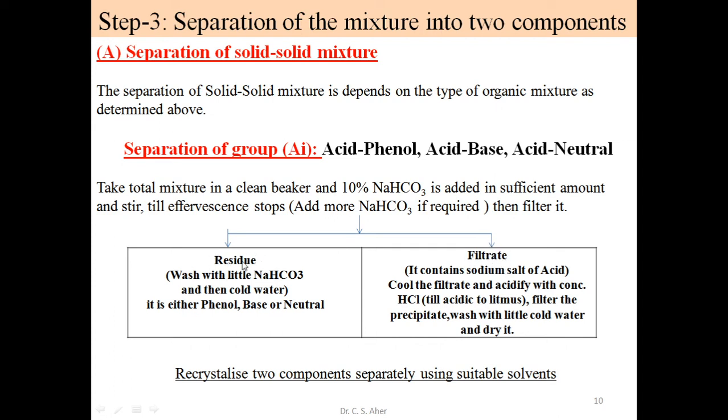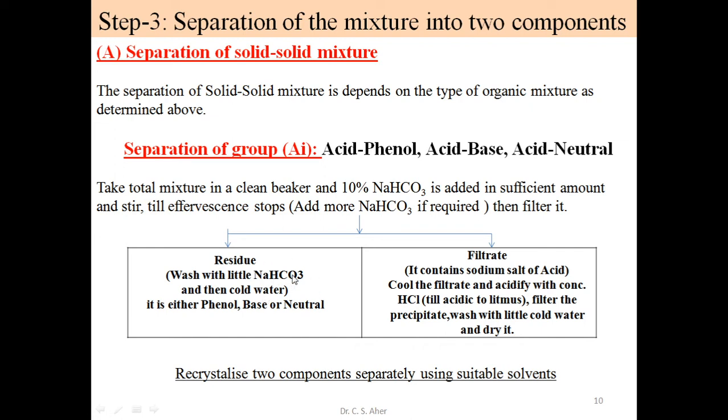See, what is this residue? This residue is washed with sodium bicarbonate and then cold water to clean off any amount of acid present on it. This residue may be phenol, it may be base, it may be neutral. It is only one of these. It may be phenol. If it is not phenol, then it may be base. If it is not base, then this substance is neutral. And this substance is washed by bicarbonate and then with cold water.